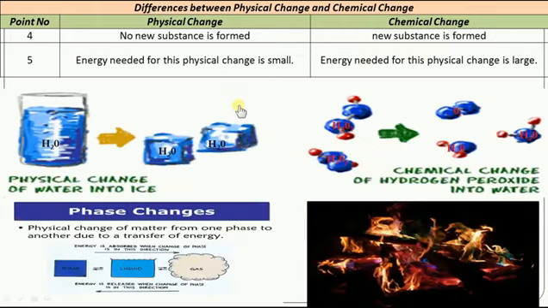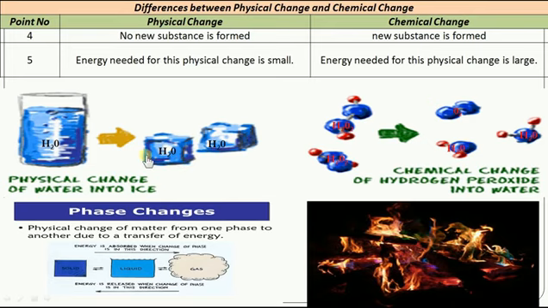The next point is physical change: no new substance is formed. Very important. Whereas in chemical change, a new substance is formed. Look at this. The liquid water is converted by freezing into solid ice, right? Now look at this. The chemical composition before and after this change is the same. The formula of water in the liquid state is H2O, whereas the formula of water in the solid state, nothing but ice, is also H2O.